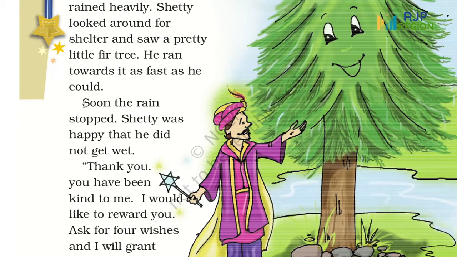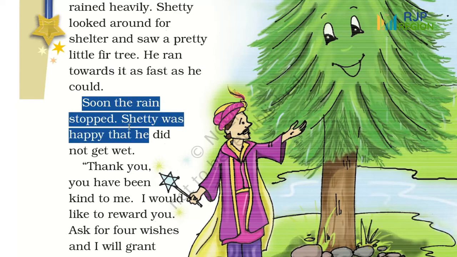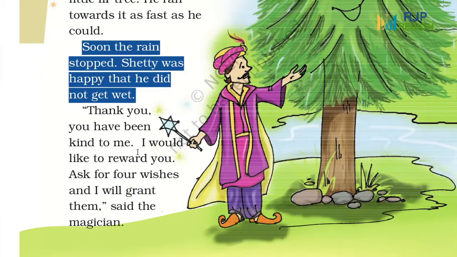Now, see in the next lines. Soon the rain stopped. Shetty was happy that he didn't get wet. Children, now when the rain stopped, Shetty found he didn't get wet, which means he was dry. So he was happy. Why didn't he get wet? Because he was standing under the little fir tree. So he was happy with the tree.